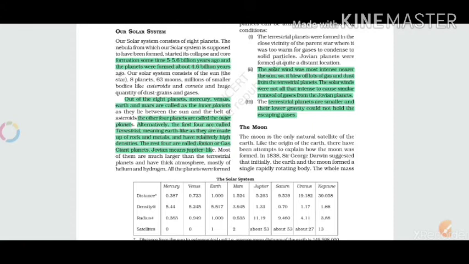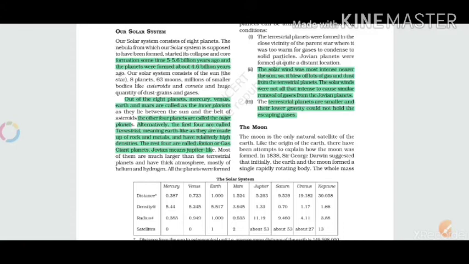As we can read in the highlighted portion, let's start with the starting one: our solar system consists of 8 planets. The nebula from which our solar system is supposed to have been formed started its collapse and core formation some 5 to 5.6 billion years ago, and the planets were formed about 4.6 billion years ago.